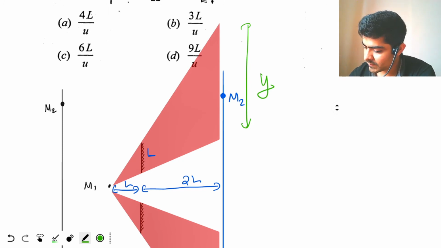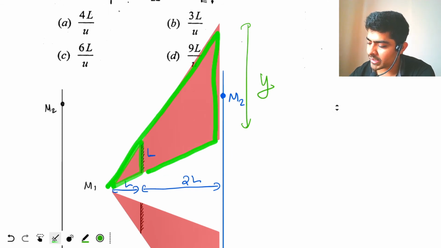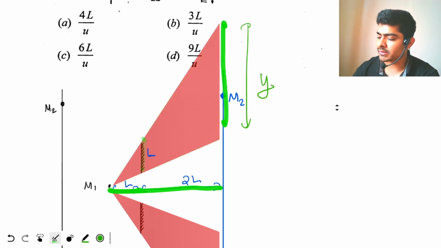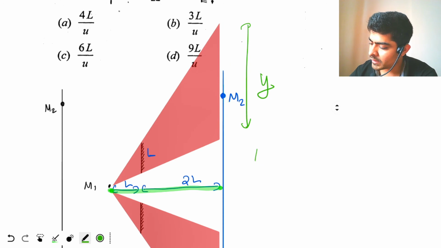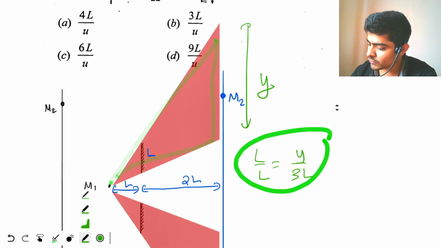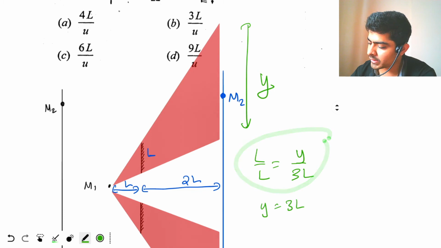Look at this triangle and this triangle, they are both similar. So L by L should be equal to y divided by 3L. This triangle and this triangle are both similar, so we get this relation. So we get y equal to 3L.